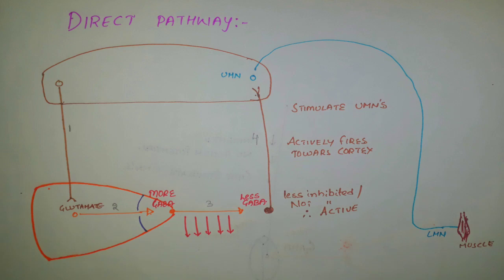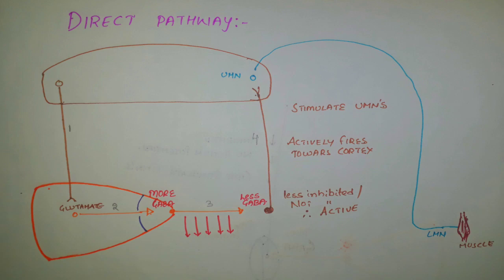Direct pathway. Here the fibers which are coming from the cortex to the striatum, known as corticostriatal fibers, as these are glutaminergic, release glutamate onto the striatopallidal fibers.